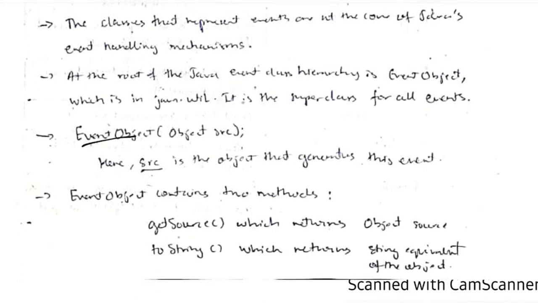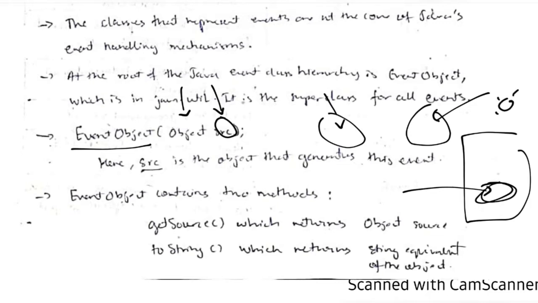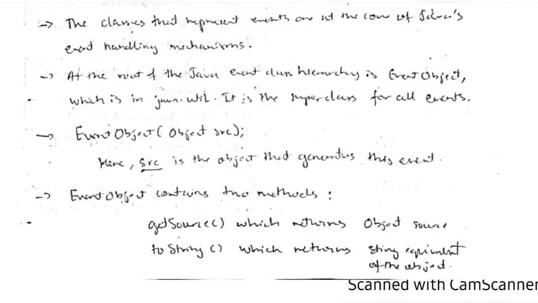EventObject's syntax is as follows: EventObject and the object source, means which source it is, like a button is clicked or a paint color is chosen, or on the screen the login option is clicked, or settings is clicked in the menu. For all there will be sources. Okay, these are all the sources. So each of these sources will have a listener.